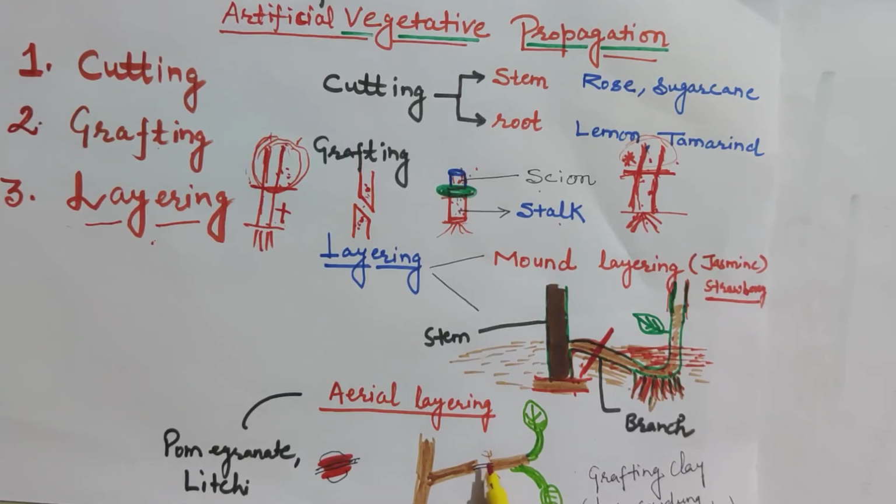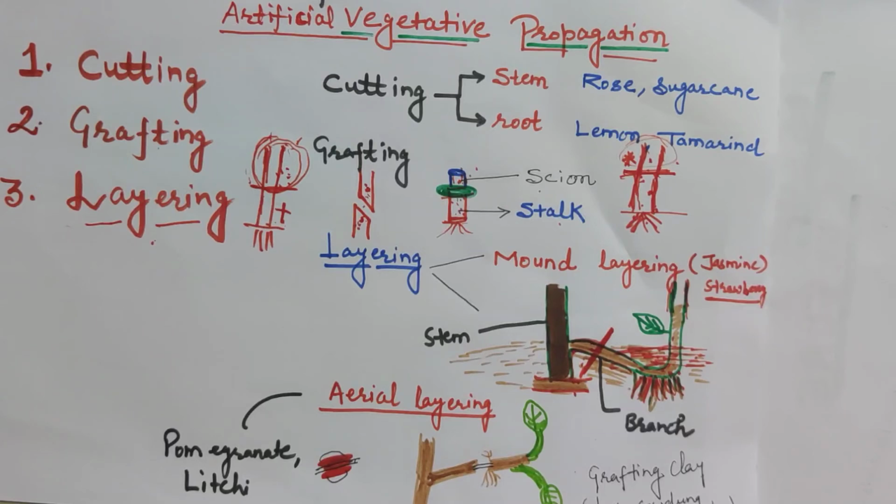We cover it with grafting clay. How is grafting clay prepared? With the help of hay, cow dung and clay. We use these materials in a 1:1:2 ratio.